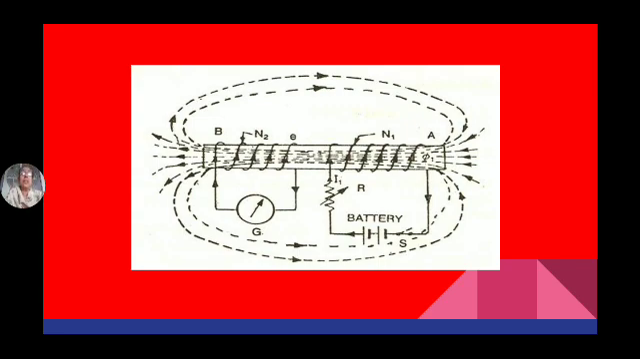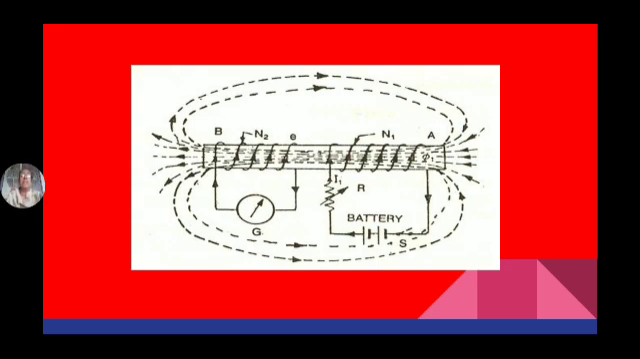In that we have kept a galvanometer. It shows some reading. So because of flux developed in coil A, some EMF is developed in coil B. That EMF is known as mutually induced EMF.